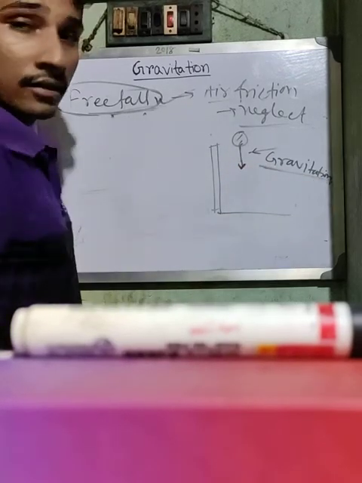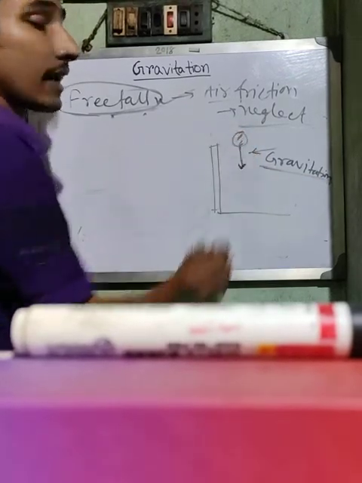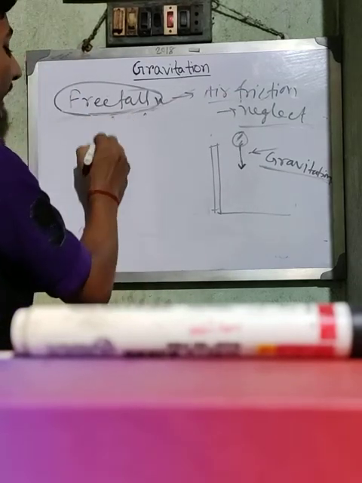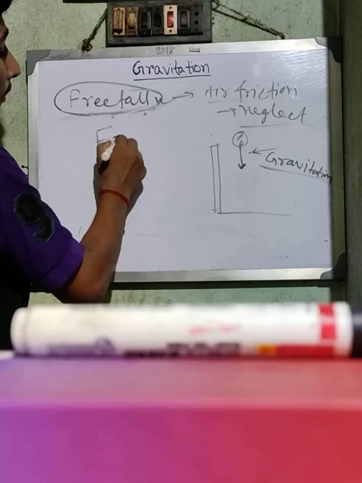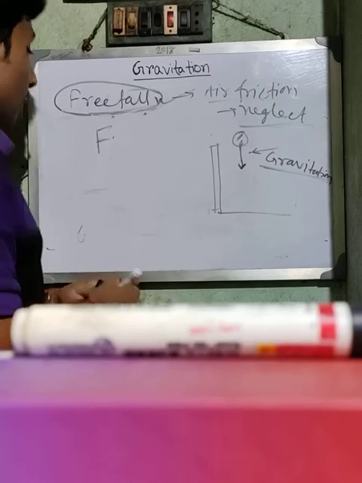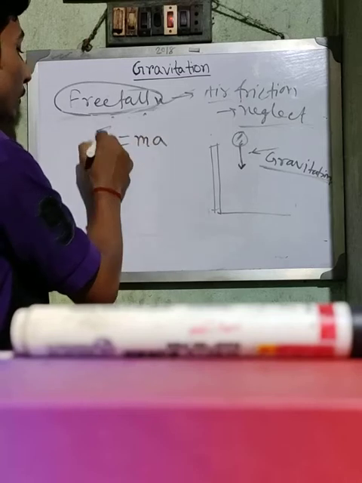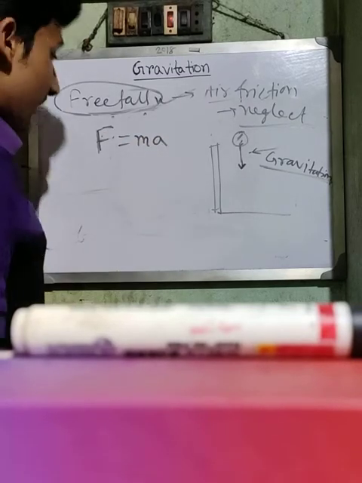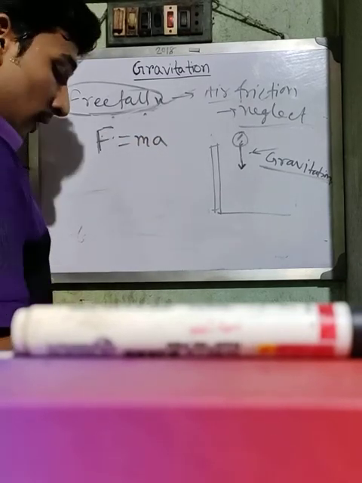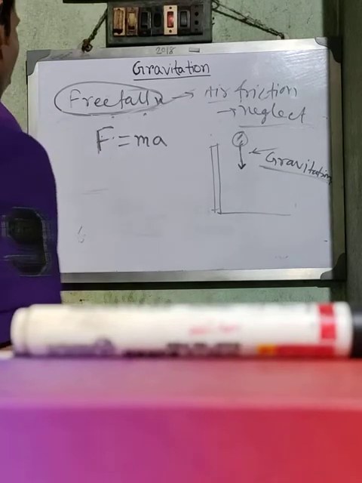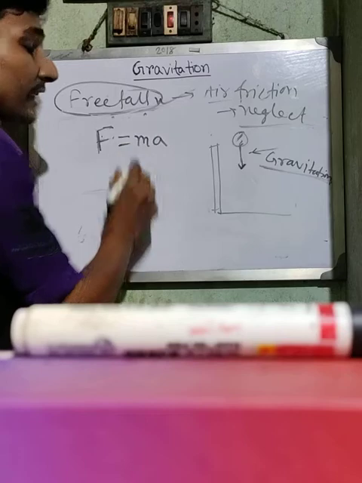And it is a constant force because mass is constant. And from Newton's second law we have F equals mass into acceleration.